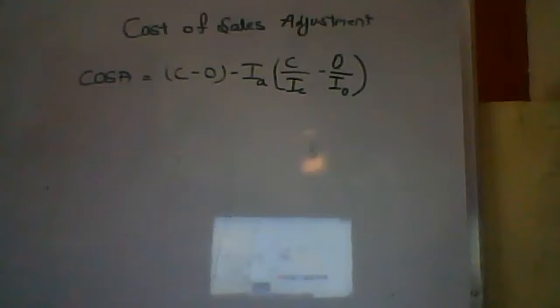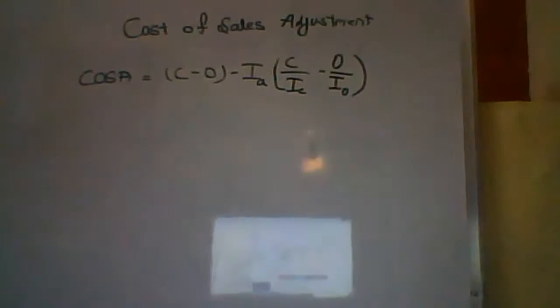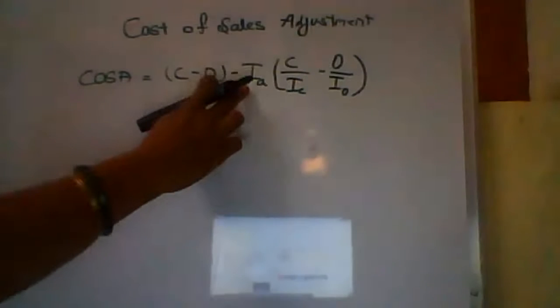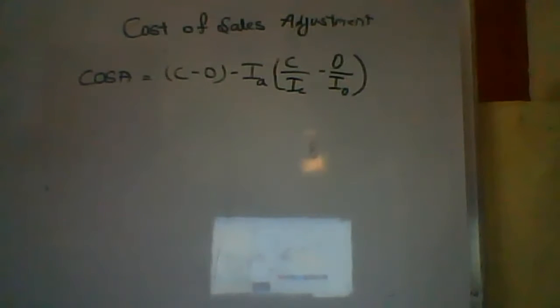So COSA: C is historical closing stock, O is historical opening stock, right? Average index, closing stock divided by index of closing stock, opening stock divided by index of opening stock, right?